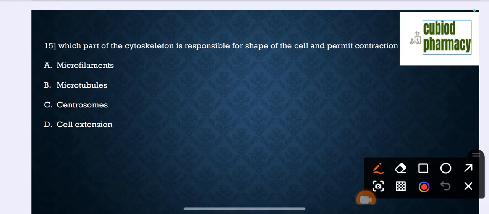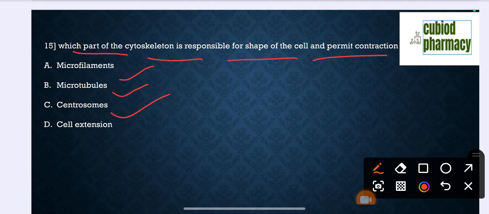Question number 15. Which part of the cytoskeleton is responsible for shape of the cell and pyramid contraction? Option A, microfilaments, option B, microtubules, option C, centrosomes, option D, cell extension. The correct option is microfilaments.